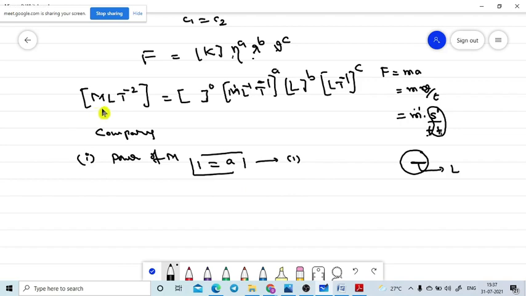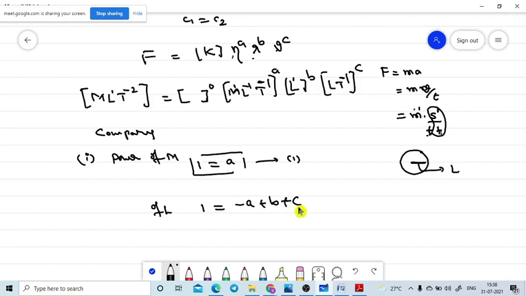Now I am comparing the powers of L. On the left the L power is 1, which is equal to minus 1 into A, that is minus A, plus B, plus C. Even if we substitute the A value, we still don't have B and C.